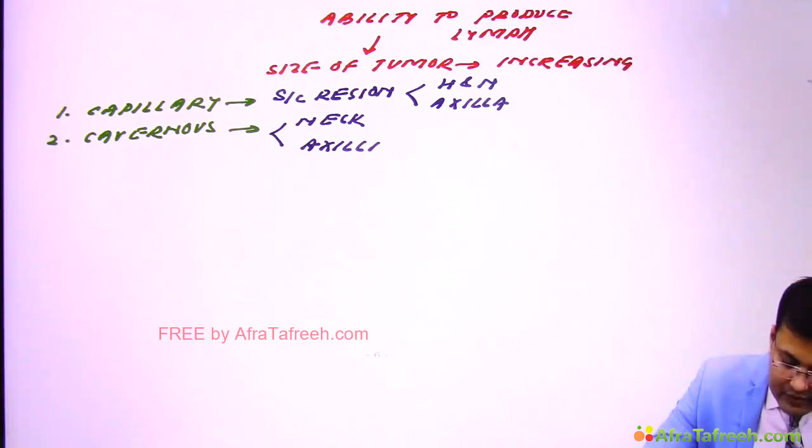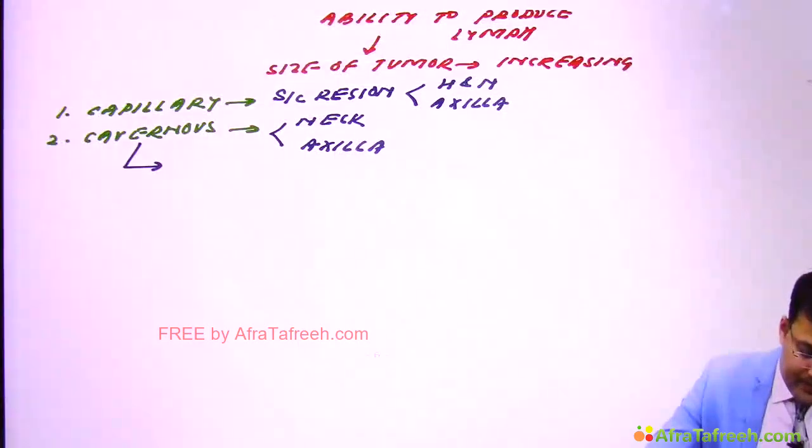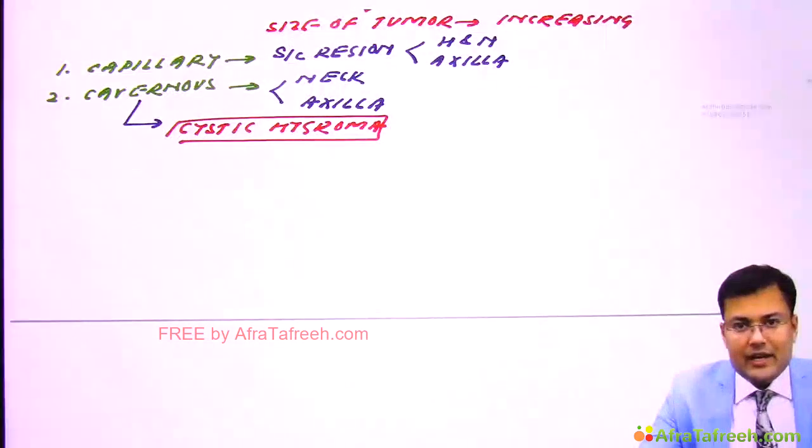Clear? And cavernous lymphangioma is going to involve the neck and axilla. Clear? And what's the classical example? Cystic hygroma, and you know cystic hygroma is most commonly seen in the neck. Which triangle? It involves the posterior triangle of the neck.